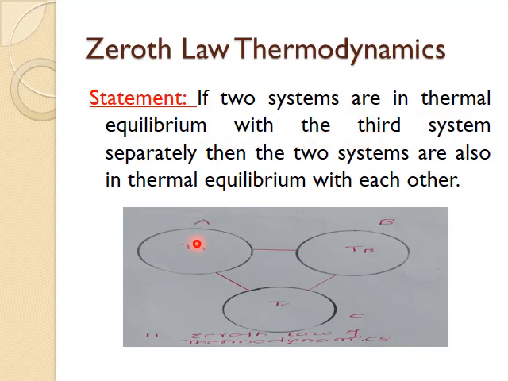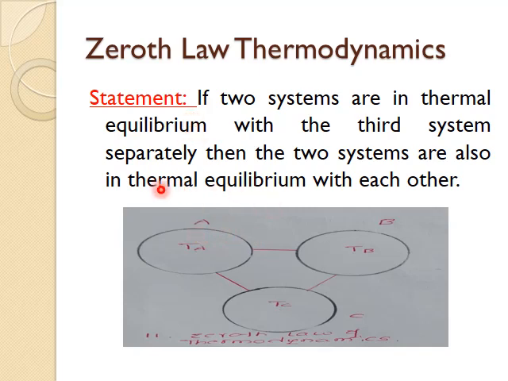Consider two systems, system A and system B. If these two systems are in thermal equilibrium with system C separately, initially just assume that system A and system B are not having any contact. System A is in thermal equilibrium with system C separately, and if system B is in thermal equilibrium with system C separately, then according to the zeroth law of thermodynamics, system A and system B will both be in thermal equilibrium with each other. So that is the meaning of the zeroth law of thermodynamics.